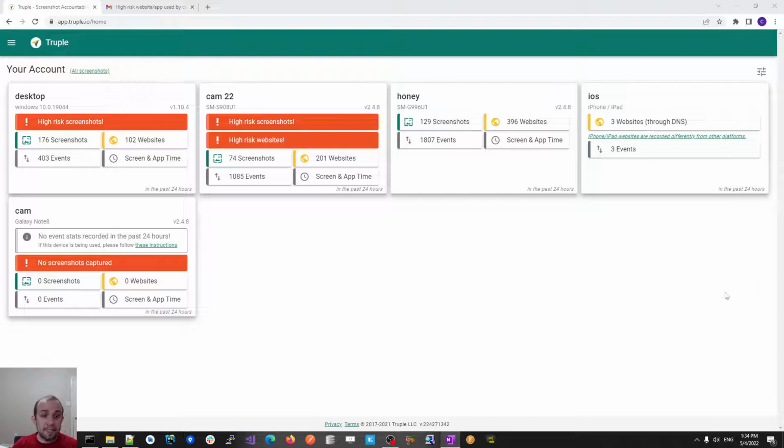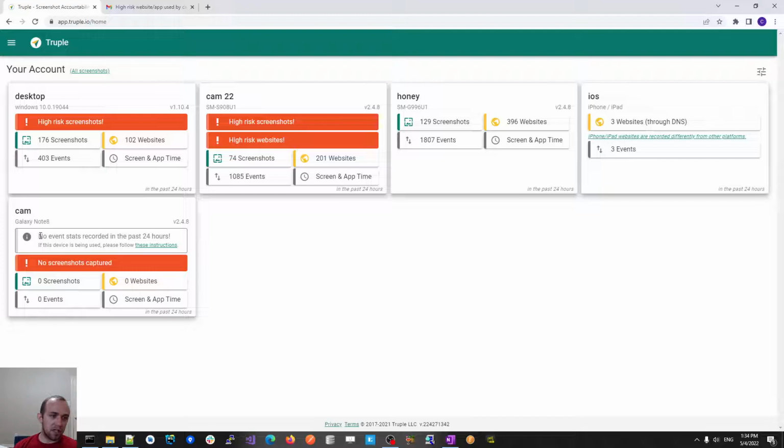Okay, this is my Truple account, right? So I want to take you through it. Each one of these boxes is a device that is monitored on my account. I've got my desktop computer, that's what I'm recording from right now. I've got my phone, Honey is my wife, that's her phone. I've got an iPhone here. I've got my old phone listed.